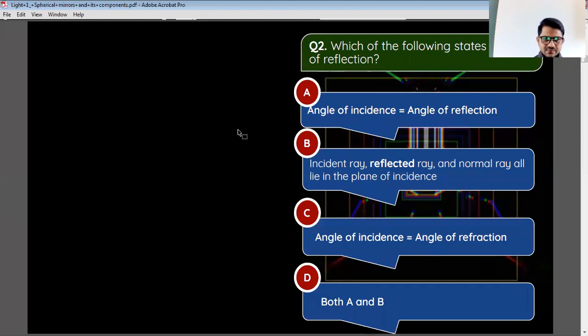Moving to next. Which of the following state the laws of reflection? 4 options you are having.